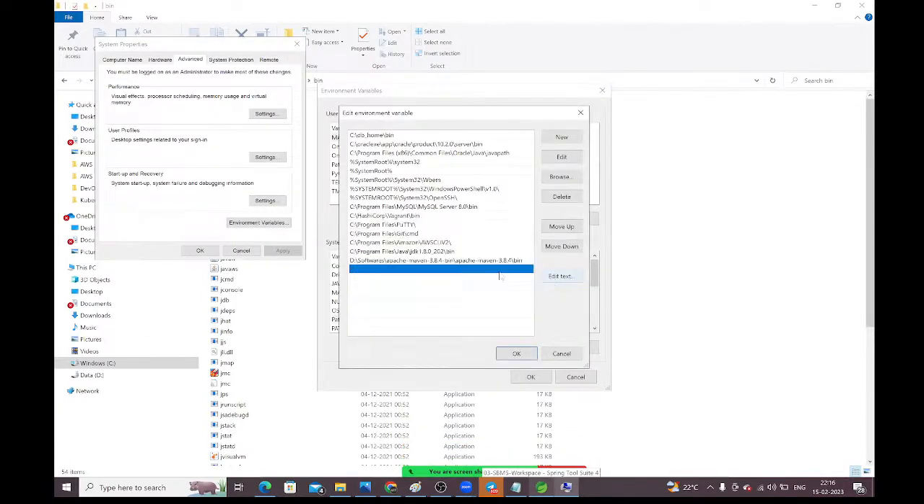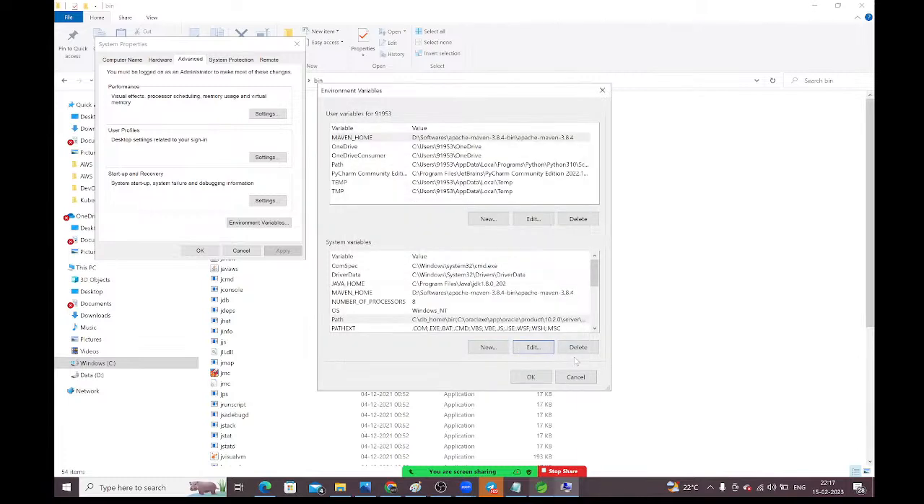One minute, guys. Like this we need to add. That's it, guys. Already it is there for me, that's why I'm not going to add it once again. See, program files, Java, JDK 1.8, bin. Up to bin we have already added. Okay, so like this you need to set the Java home and path.